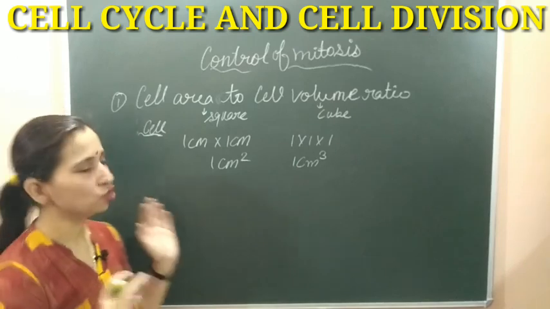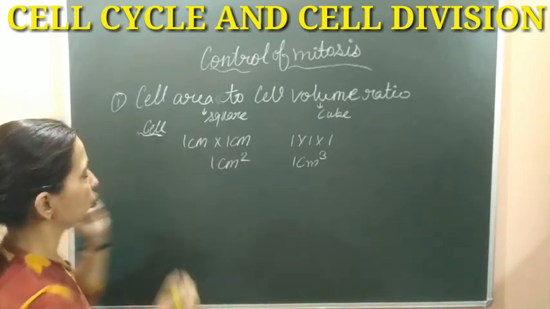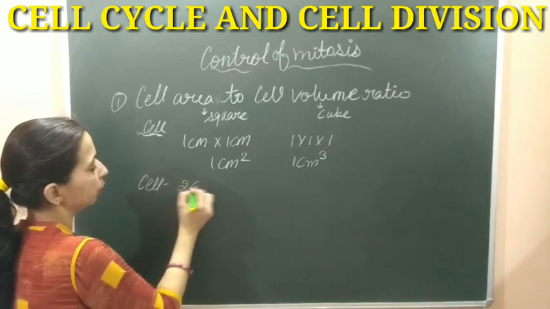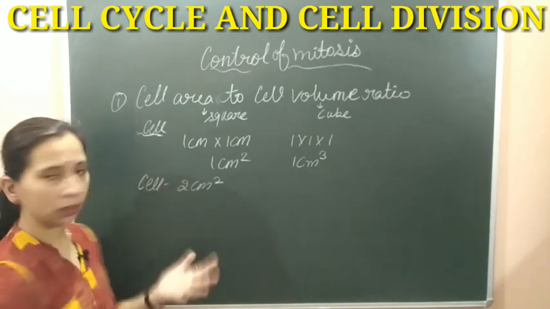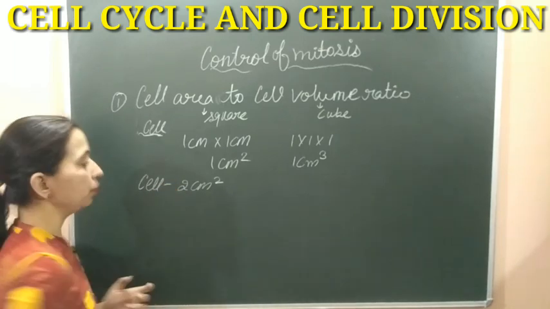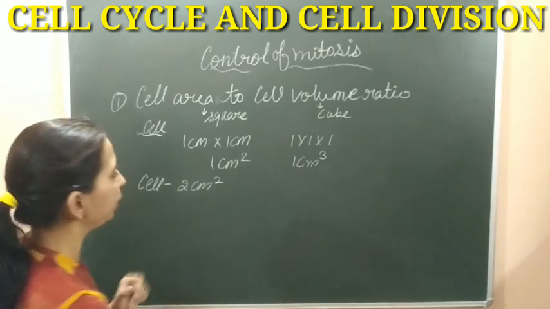Now this cell has changed its size. The cell increases by 2 centimeter in its height or length.